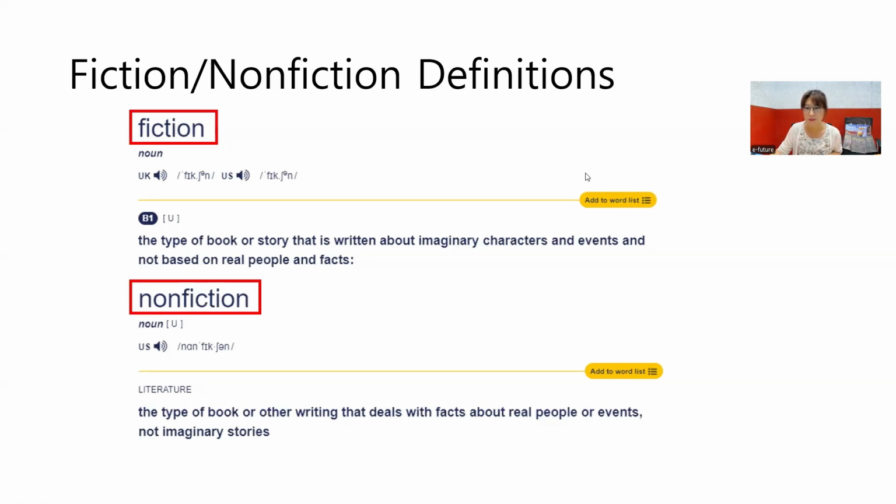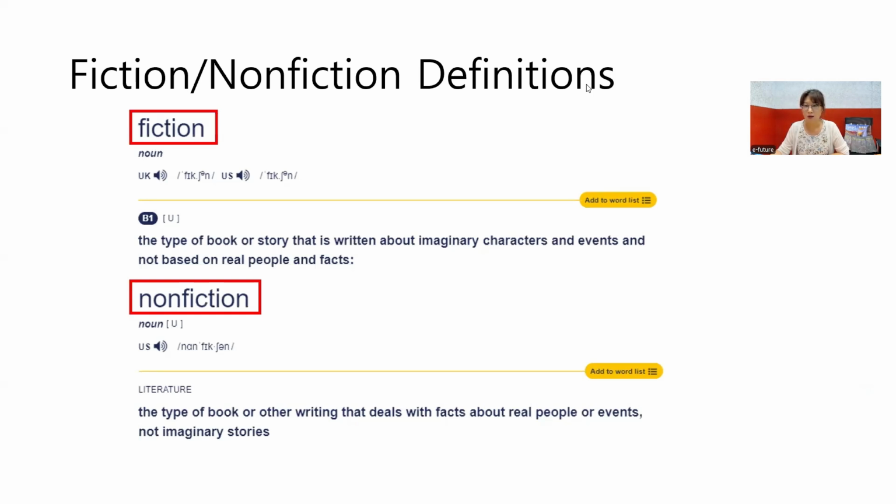Okay, you can start the survey. Do you see all 3 questions? Yeah, okay, so you can click fiction or nonfiction. Number 1, do you like reading fiction or nonfiction? Number 2, do your students like reading fiction or nonfiction? And number 3, what's the title of the book you're reading now? Number 4, don't worry about number 4. That was a mistake. I tried to delete the number 4 question, but somehow I couldn't delete that. Okay, finished? Did you answer all 3 questions?